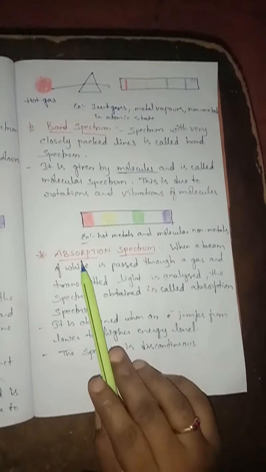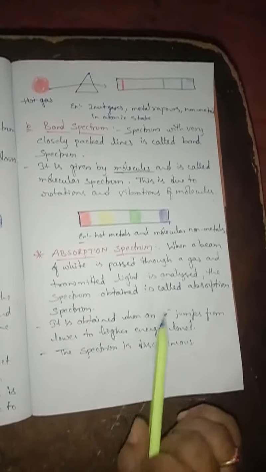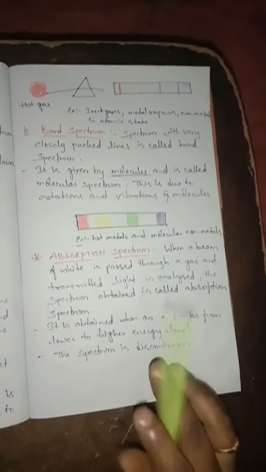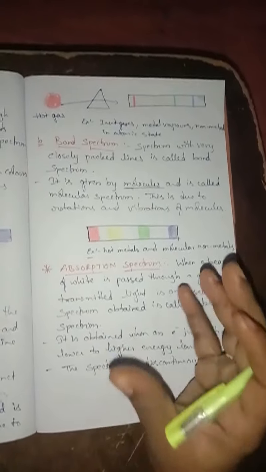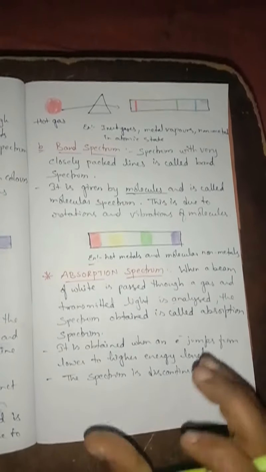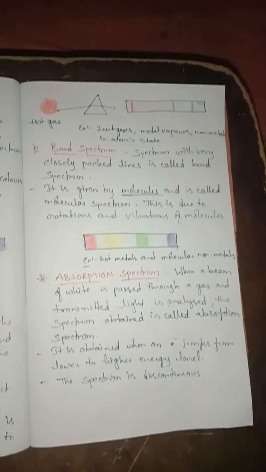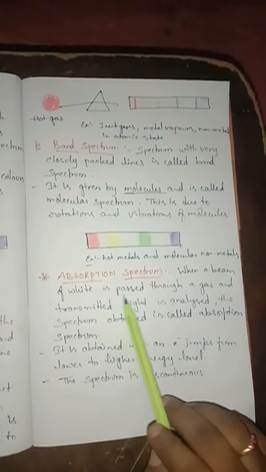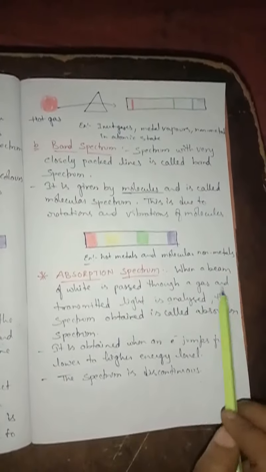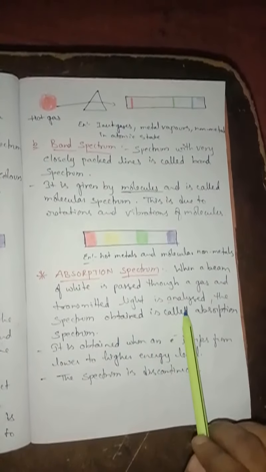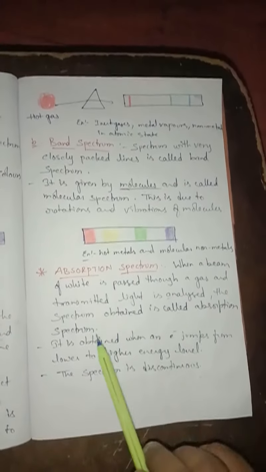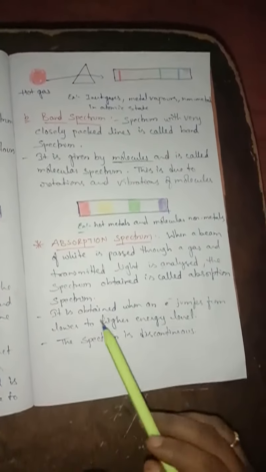The next one comes to absorption spectrum. So what do you mean by absorption spectrum? Absorption means some amount of radiation is absorbed. Look here, when a beam of white light is passed through a gas and the transmitted light is analyzed, the spectrum obtained is called absorption spectrum. So what is happening here?